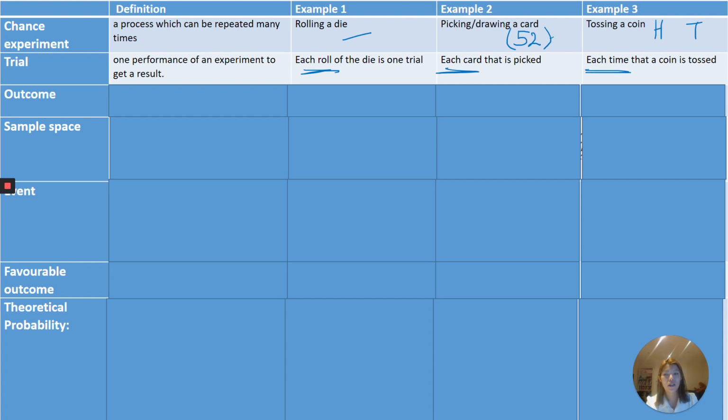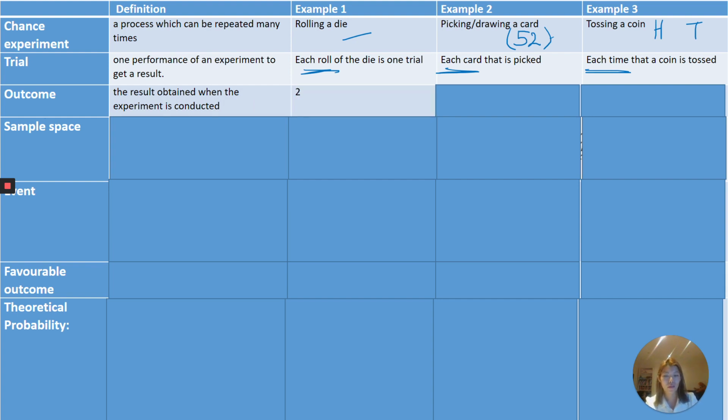And every time you do this action, you get something out, and that is called the outcome. For example, I roll a die, and in this trial I get a 2. I roll the die again, and in the next trial I might get a 3. I roll the die again, and in the next trial I might get a 4. So 4 is the outcome. I've done 3 trials, and these were the 3 outcomes.